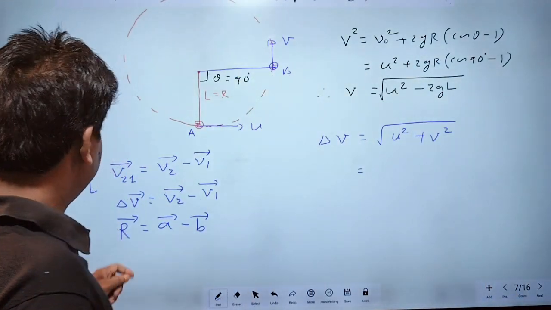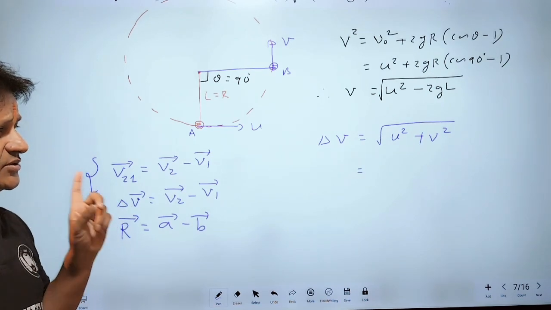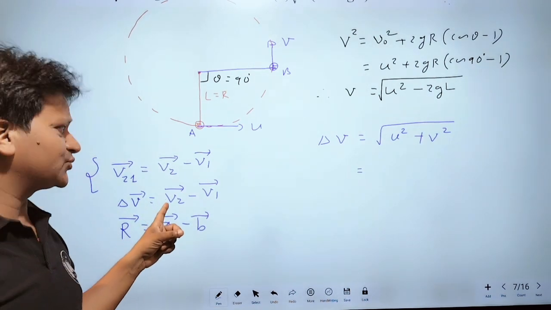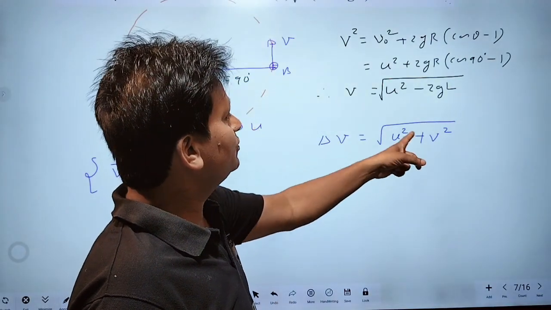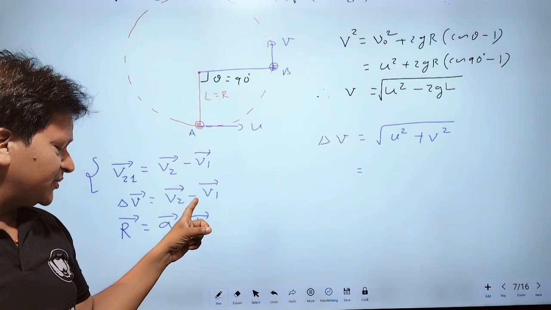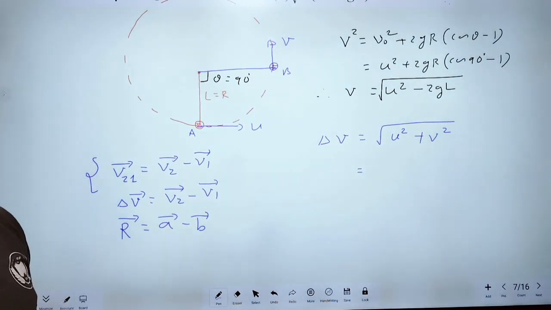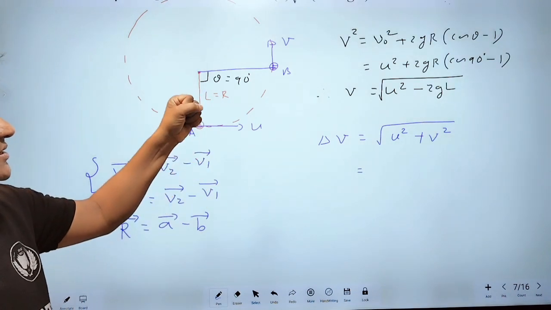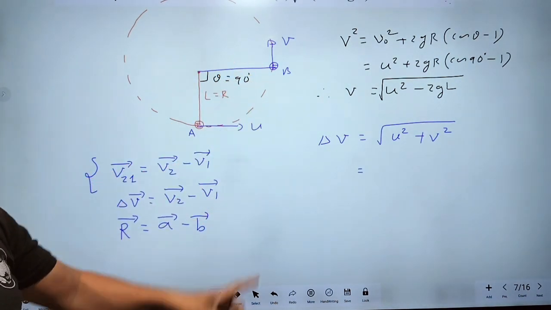Same concept we can apply here. Delta V should be equal to root under V1 square plus V2 square minus 2 V1 V2 cos theta, where theta is 90 degrees. The angle between these two vectors will be 90 degrees.